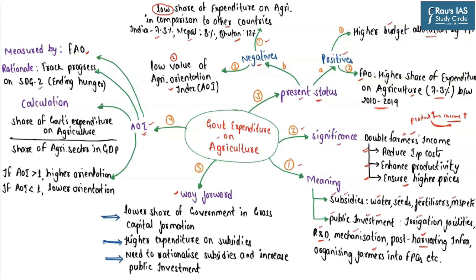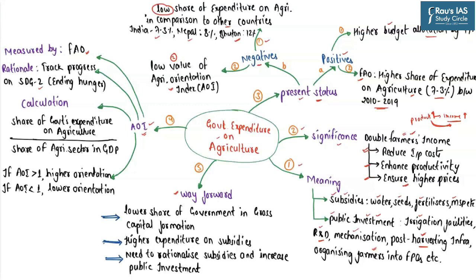As you know, Sustainable Development Goal 2 deals with ending hunger and ensuring food security. So in order to understand to what extent the countries have made progress on this goal, we have a specific index known as the Agricultural Orientation Index, which is monitored by the Food and Agriculture Organization.